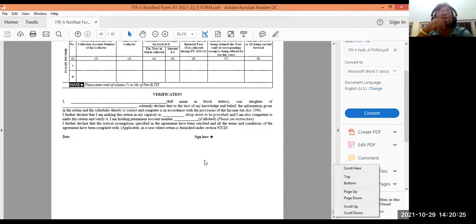So this way your ITR 5 will be filed. Completion, it will be complete. I mean, filing ITR 5 will be complete.